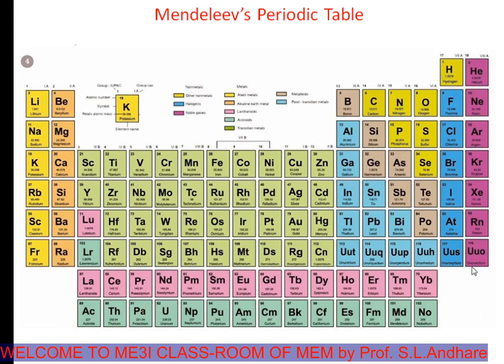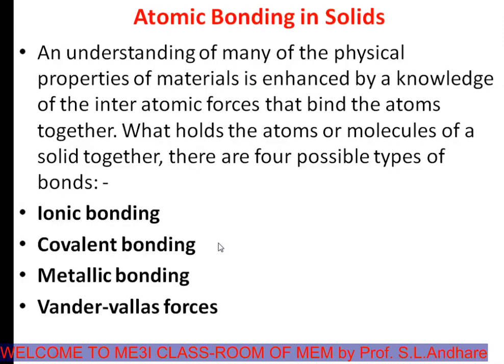The last column is of inert gases, that is helium, neon, argon, krypton, xenon. All of them have a stable electron configuration, that is, the outermost shell is completely filled with electrons, but still these atoms exist in the form of molecules. These molecules exist because of these van der Waals forces.